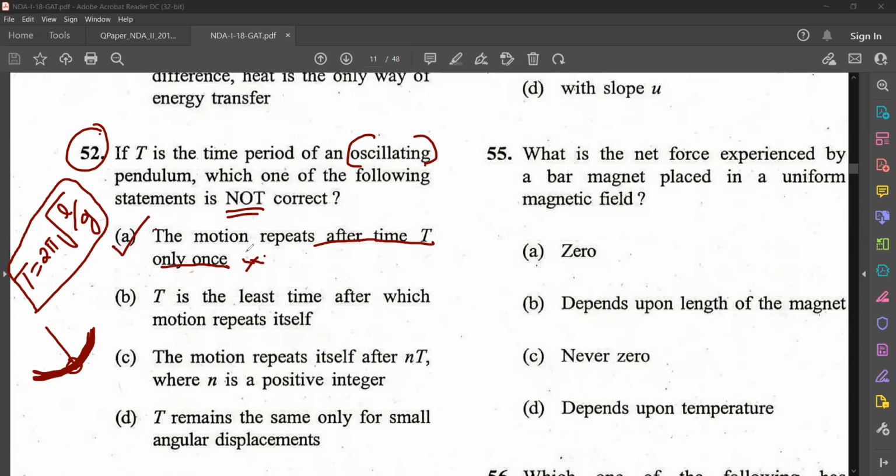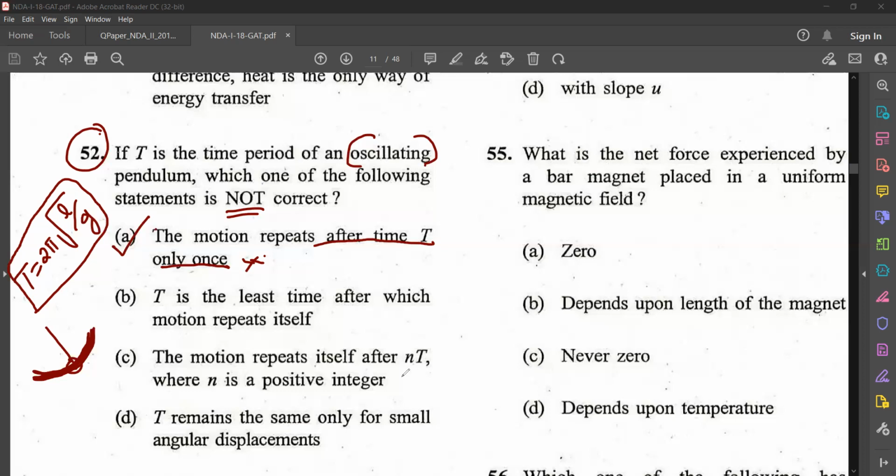So you can get the answer even after reading the first statement itself. So it is the incorrect statement. All the other statements are correct. T is the least time after which motion repeats. That is correct, isn't it? It is the least time after which the motion repeats.